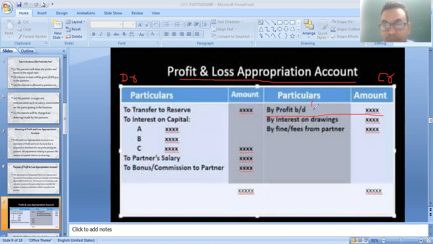If you find net profit in the profit and loss account, then this is your starting point. You have to write on the credit side of profit and loss appropriation account: by profit and loss account, by balance brought down. Okay, that you have to write.